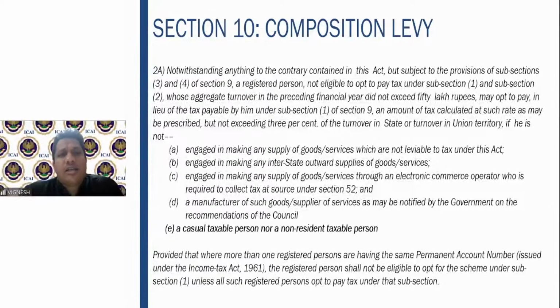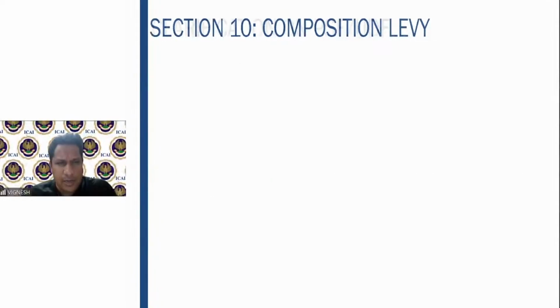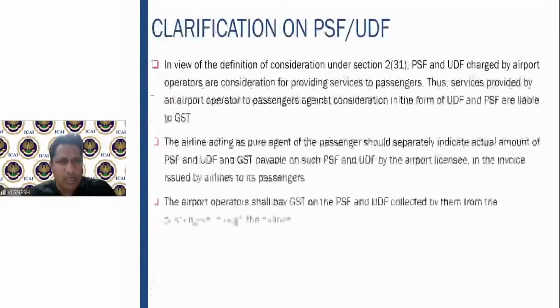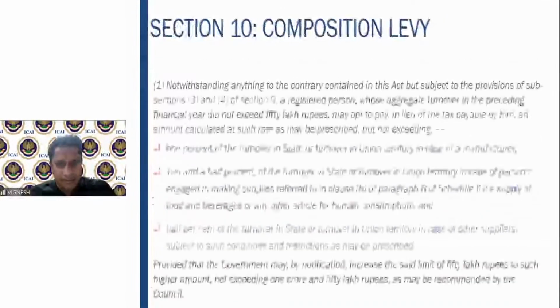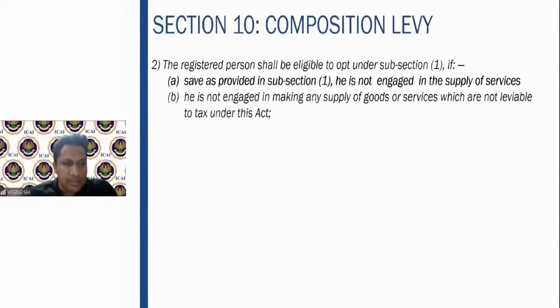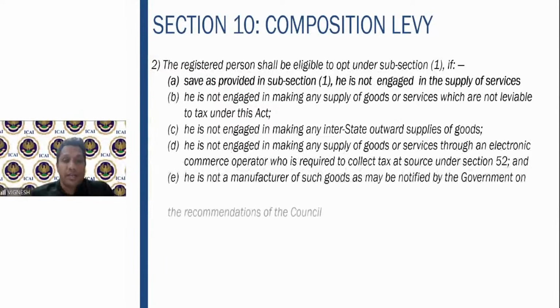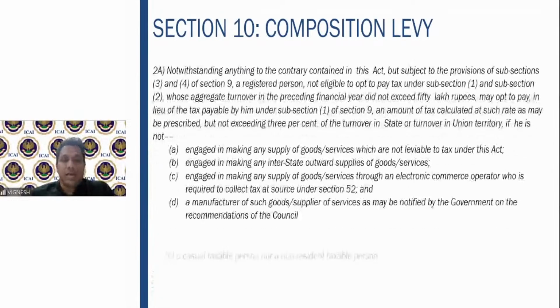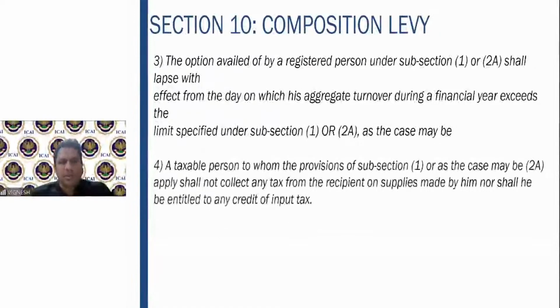So in short, what are the rates of composition levy? For manufacturer, it is 1%. For trader, it is 2%. I'm sorry, for manufacturer, let me just check once. There is a small confusion on that. For manufacturer, it is 2%. For trader, it is 1%. For restaurant service, it is 5%. And for services, it is 6%. These are the various rates of composition levy. You will have to remember these, because there are only these few. There is no other option.